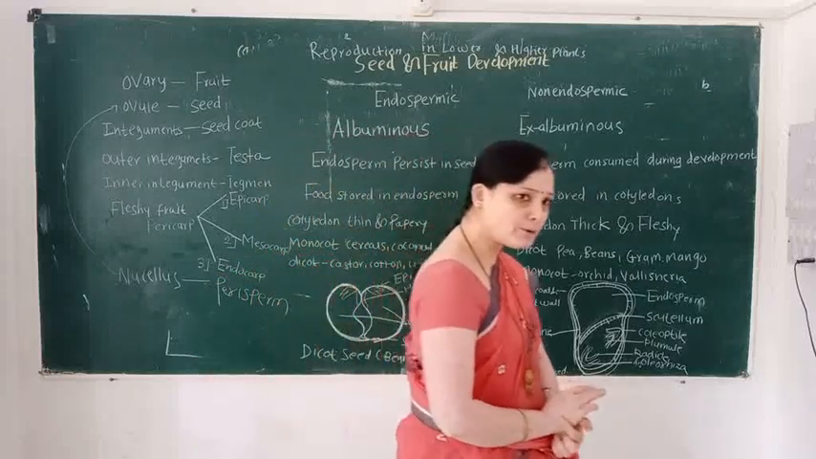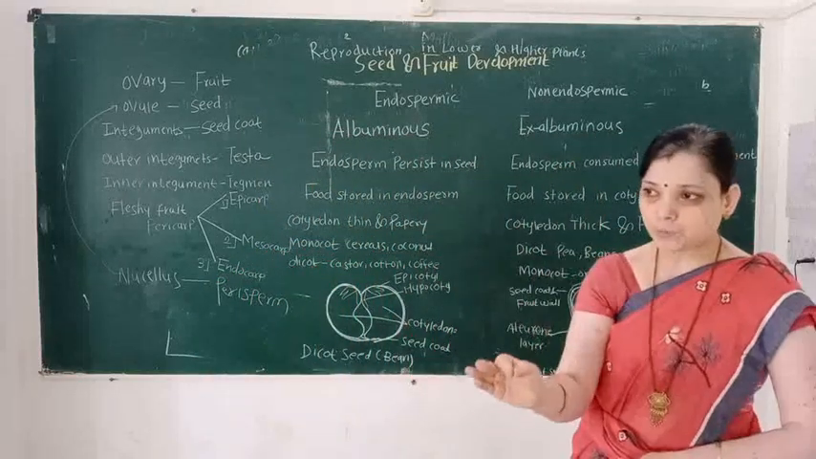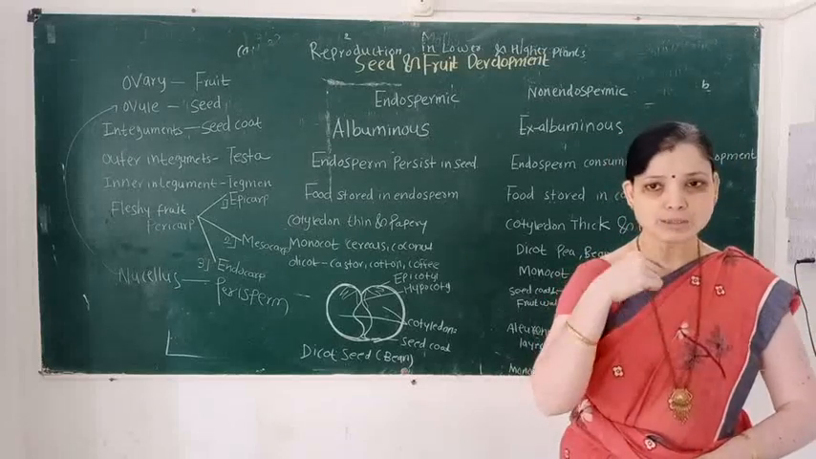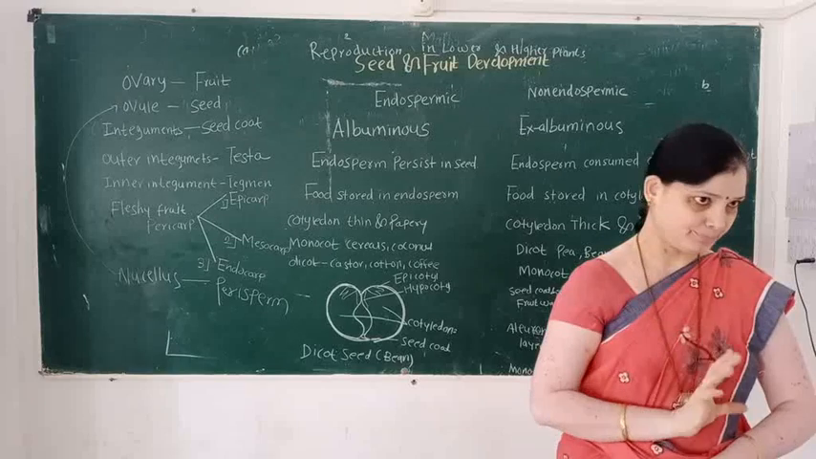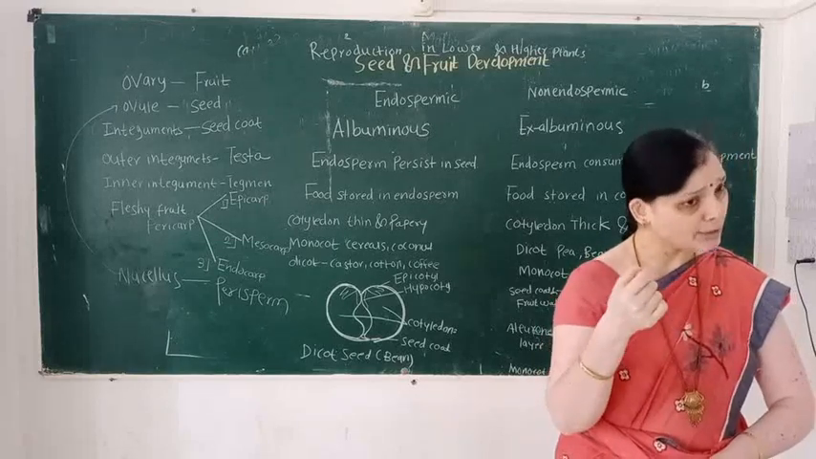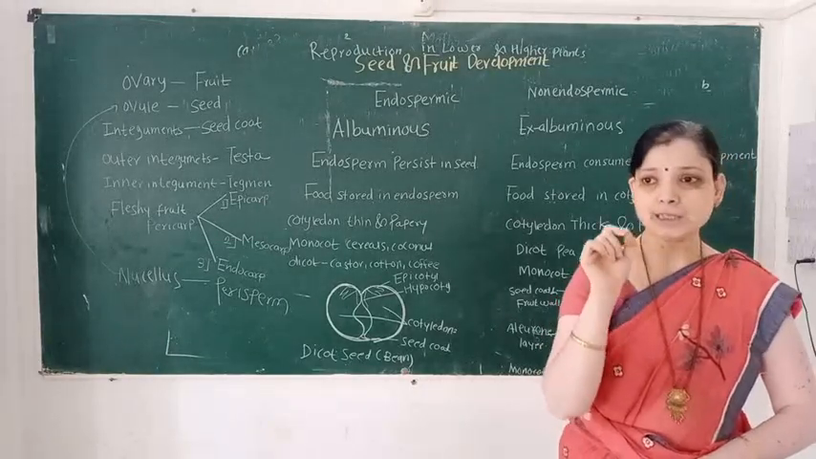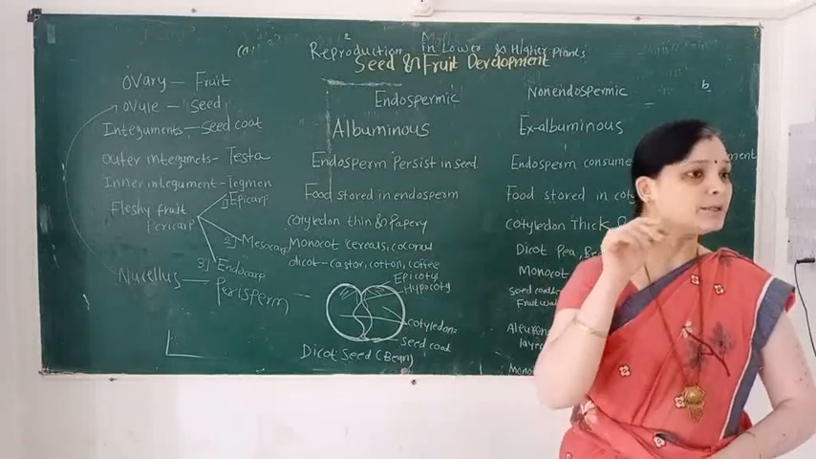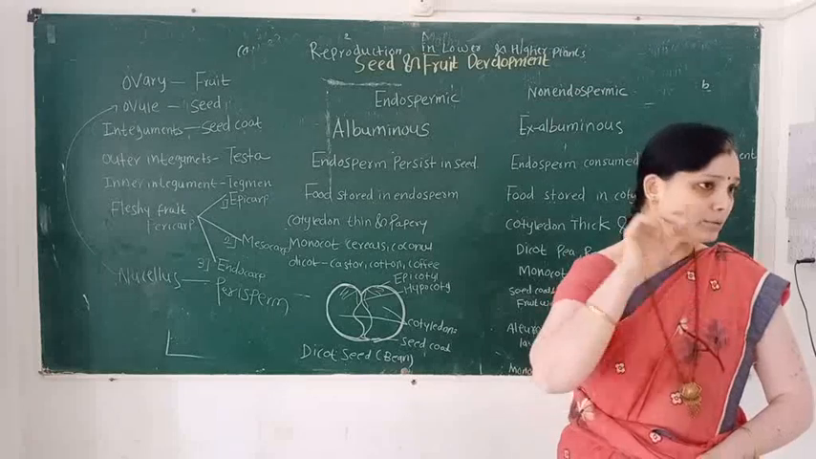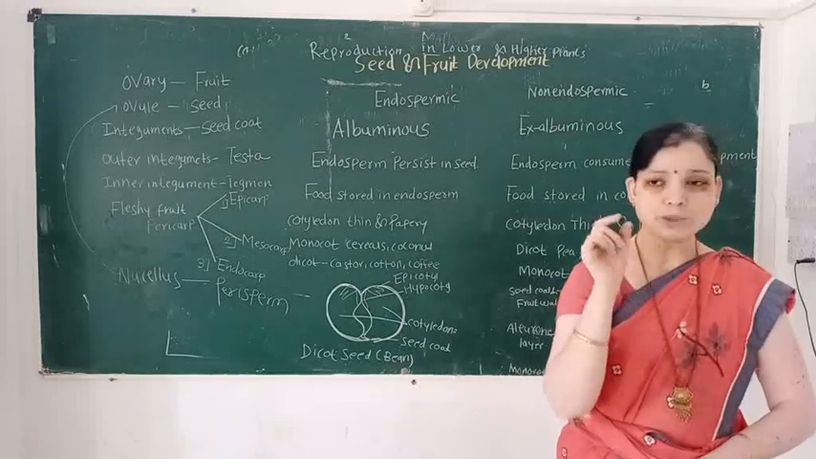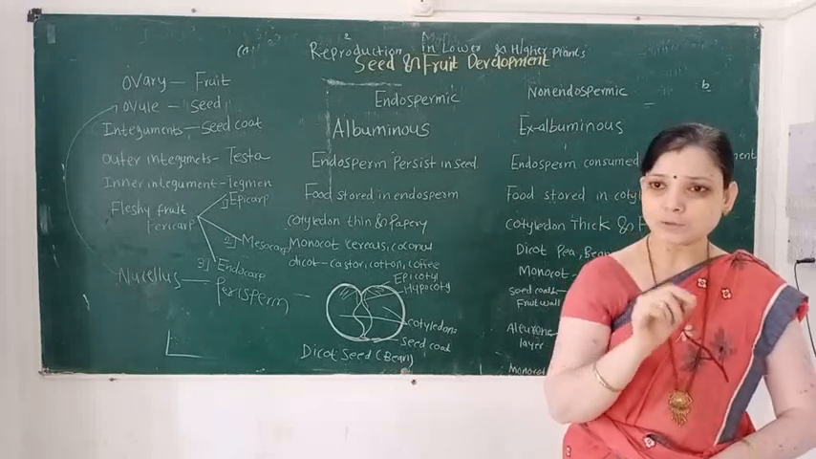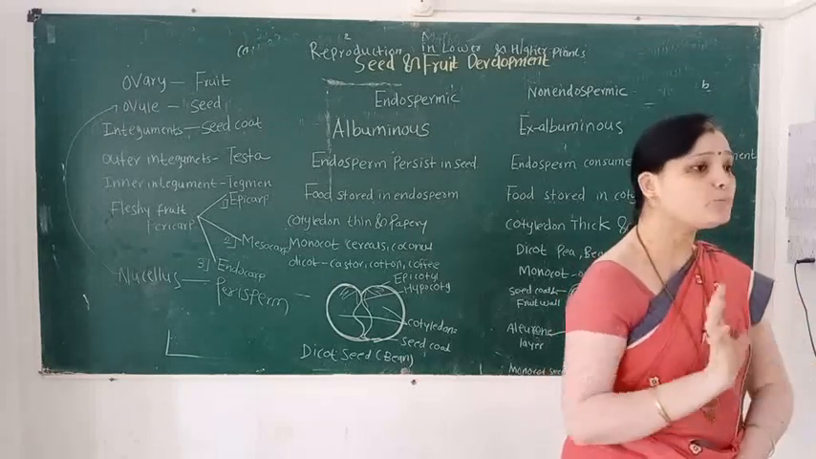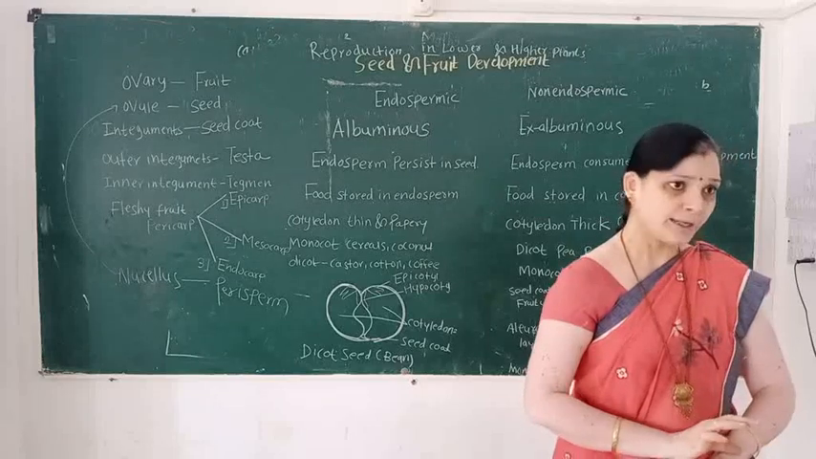And endosperm is triploid in nature. Why triploid? Because the male gamete is haploid, but it unites with the secondary nucleus, which is diploid. So the primary endosperm nucleus is formed, and it maintains the triploid condition.